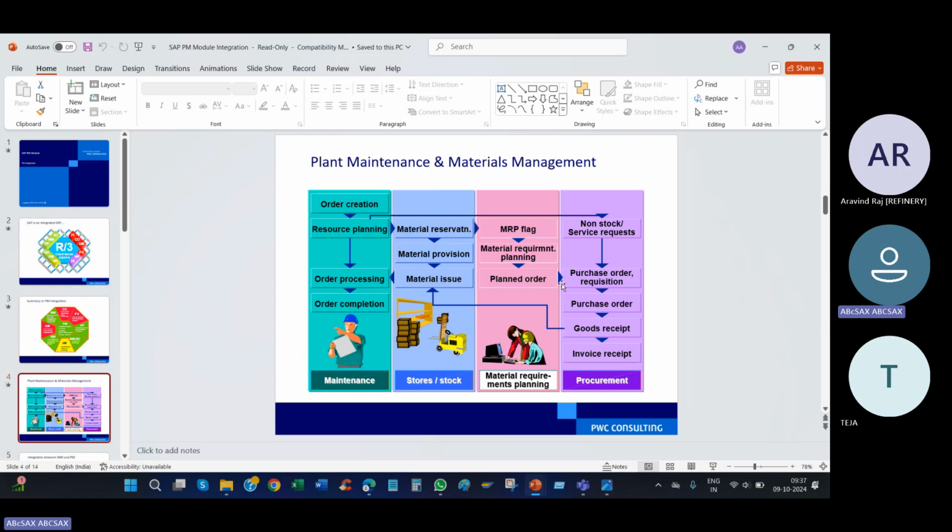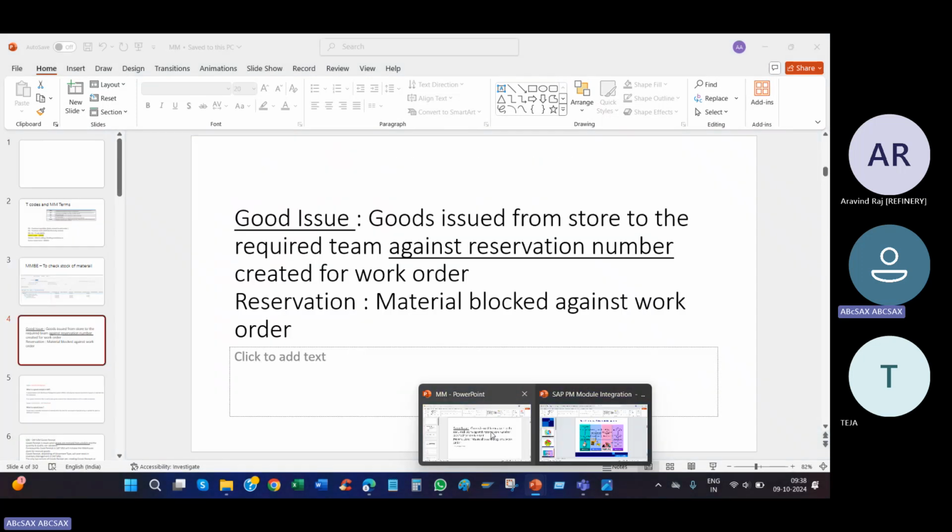This is the stock flow. Non-stock is this: a purchase requisition will be auto created for ordering to be done. And when the vendor is sending the materials, we are doing the goods receipt. Goods receipt, so a very important point in MyGo,